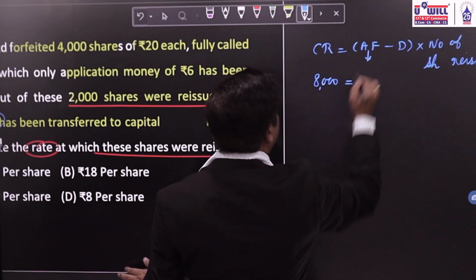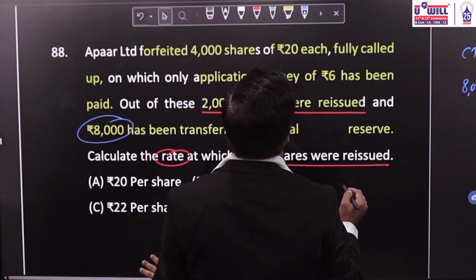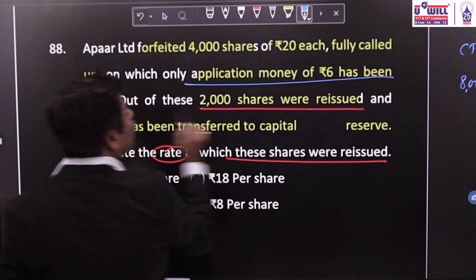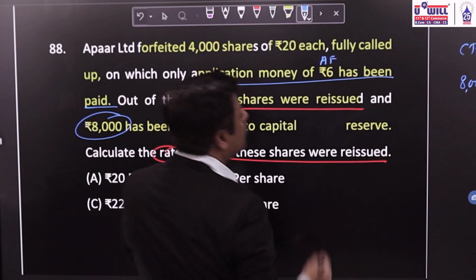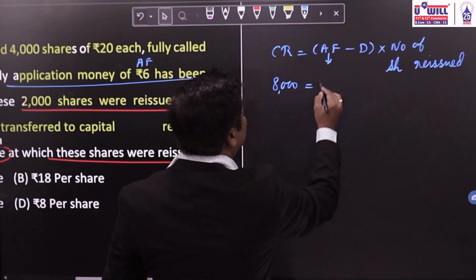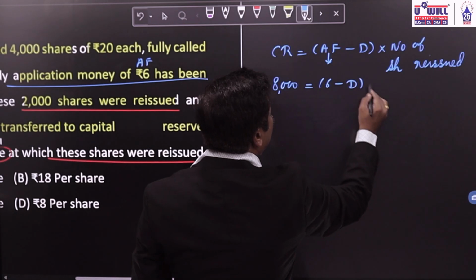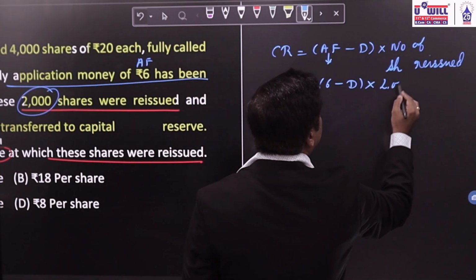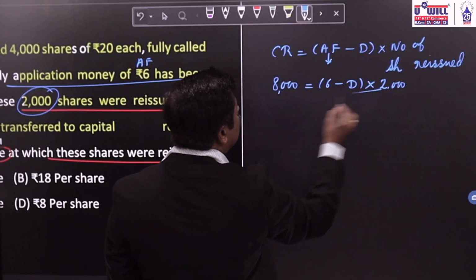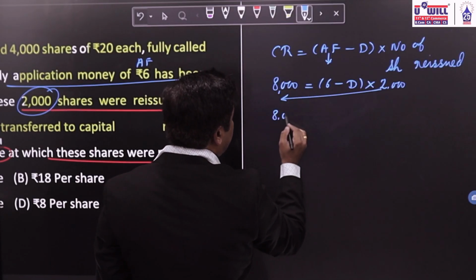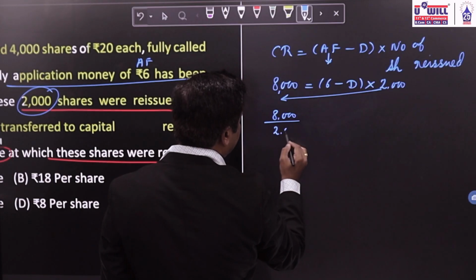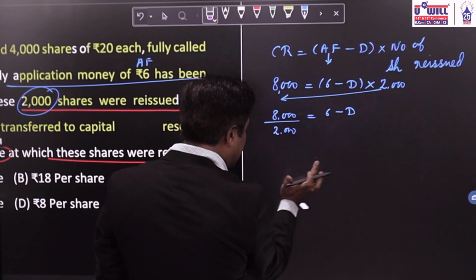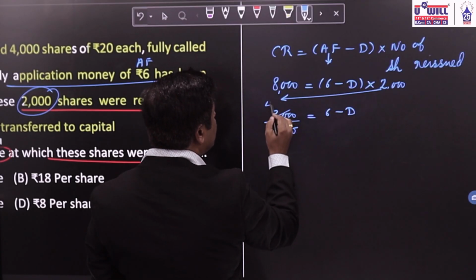What is the amount paid, the forfeited amount paid by the shareholder? Only application money of 6 has been paid. So this will be the amount paid or amount forfeited. Okay. What is the amount forfeited? 6. Discount we don't know. And what are the number of shares reissued? 2,000. Now 2,000 will get divided. 8,000 divided by 2,000 will be equal to 6 minus discount. So what is that equal to? 4 rupees.